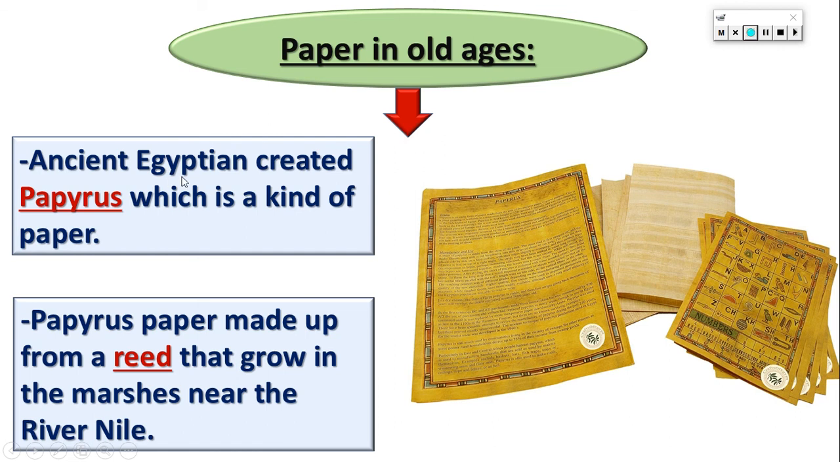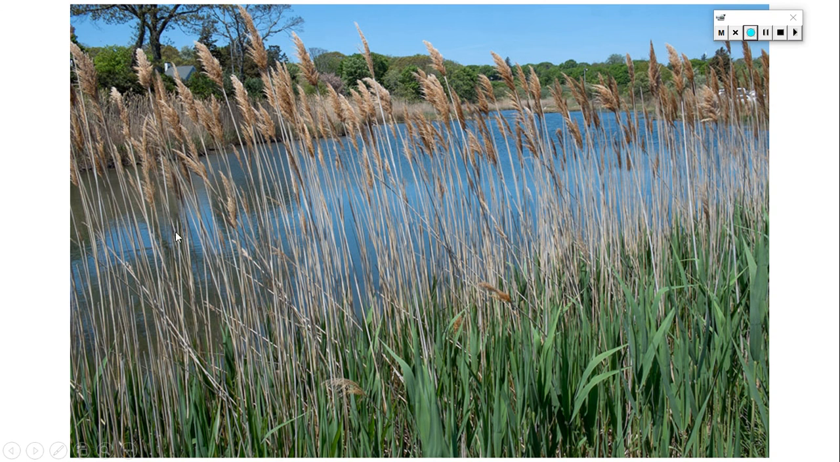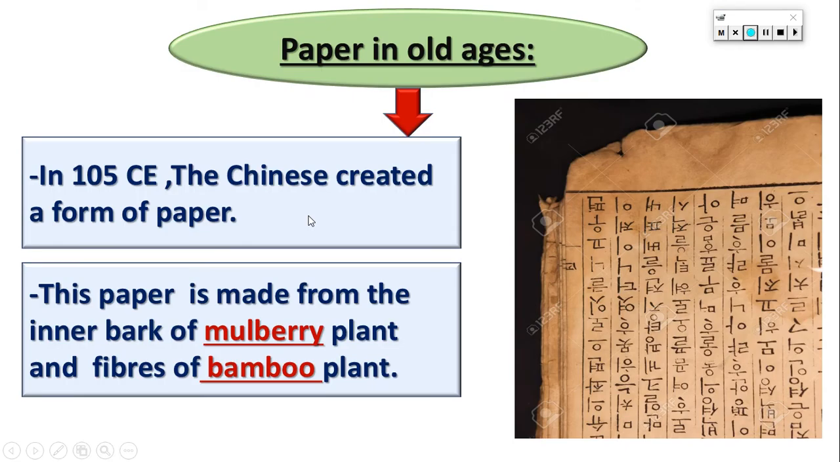Okay, we made paper many years ago. In old ages, the ancient Egyptians created a type of paper which is called papyrus. This papyrus paper was made from a plant which is called reed. As you can see, that's the reed plant. This reed plant grows on both sides of the Nile River. So the ancient Egyptians made a type of paper called papyrus, and we made it from the reed plant.